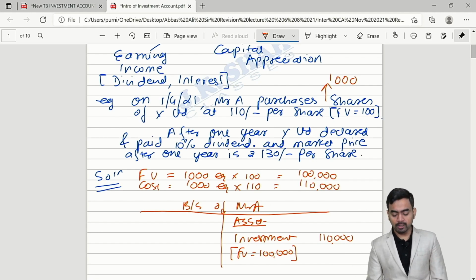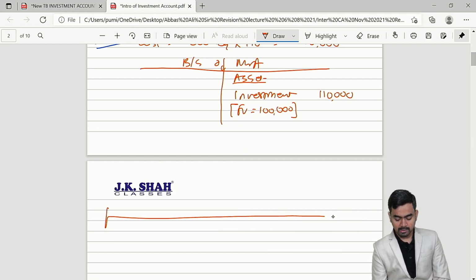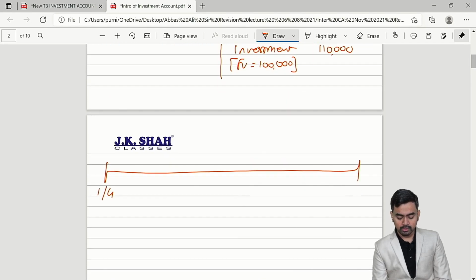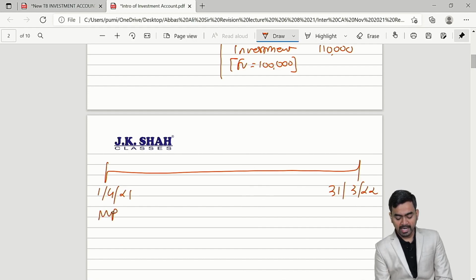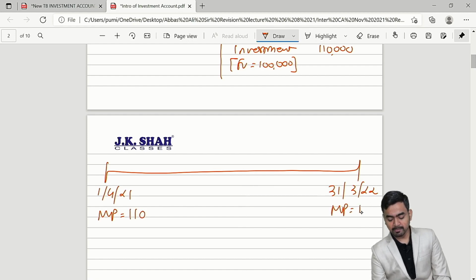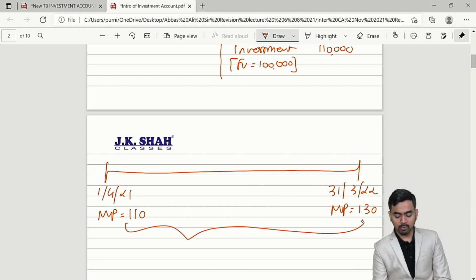Now, after purchasing the investment on 1st April 2021, the year end is 31st March 22. When you acquired, at that time the market price was 110, and after 1 year the market price is 130. So please observe, 110 to 130, there is an increase of 20 per share, and these shares are still available with you, my dear students.